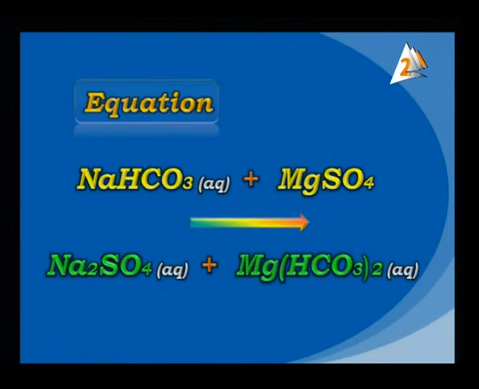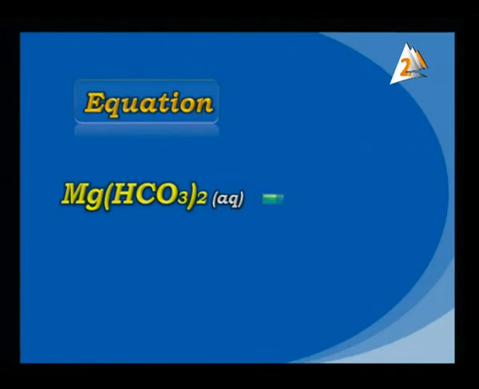This is the most important one. Why? Because we have a differentiation here between the carbonate and bicarbonate by this equation. So here, magnesium bicarbonate, it's good to say that in aqueous solution.